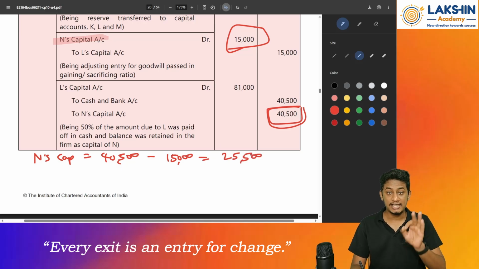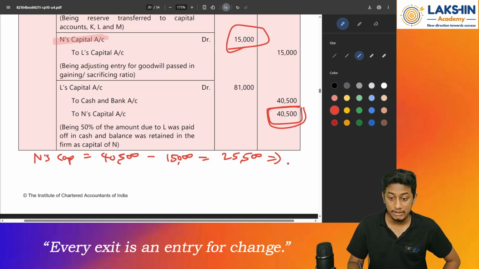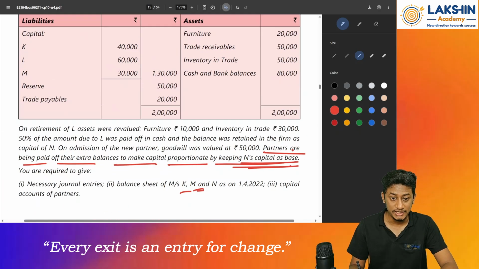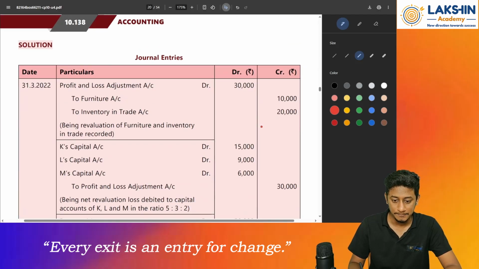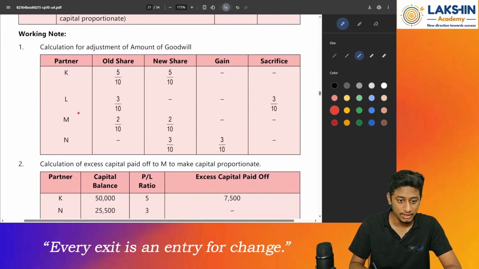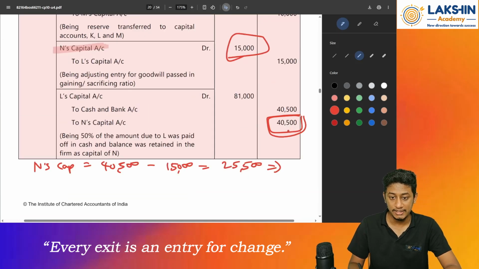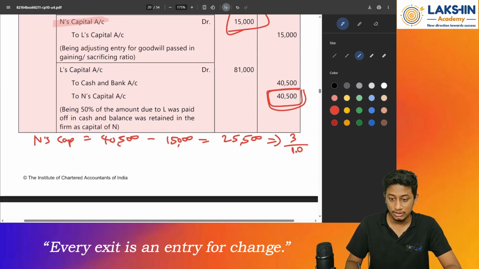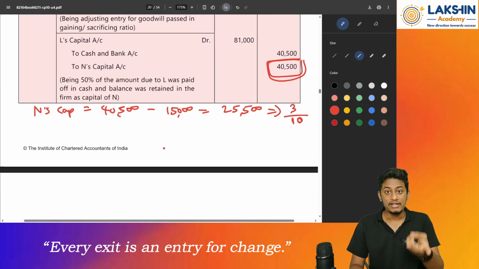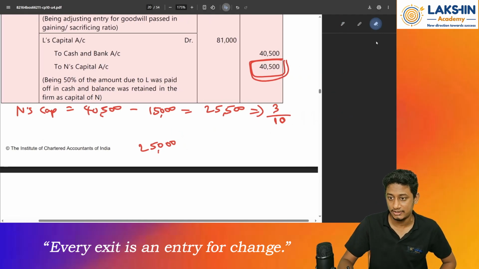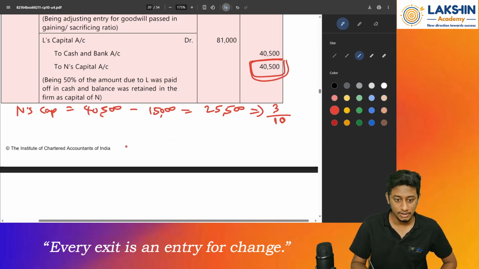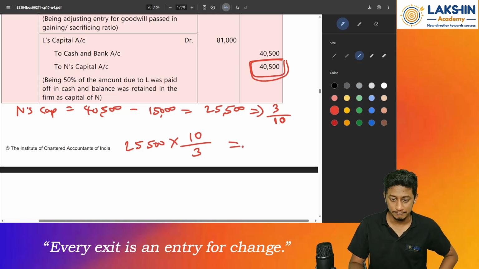So 25,500 is the capital for what profit sharing ratio? His father's profit sharing was 3 by 10. Remember? Let's look at the entry over here. His father L's profit sharing was 3 by 10, which was given to him as a new profit share, right? So for a ratio of 3 by 10, we reverse compute and find the capital. 25,500 into 10 by 3. I have just reversed the ratio.